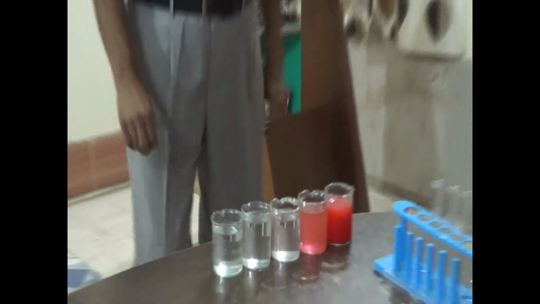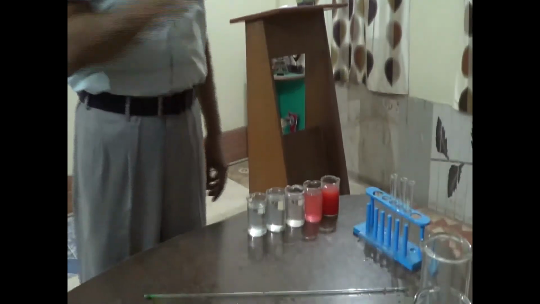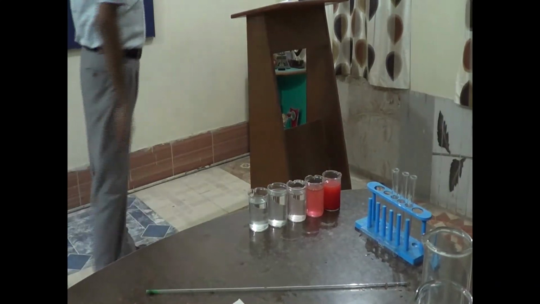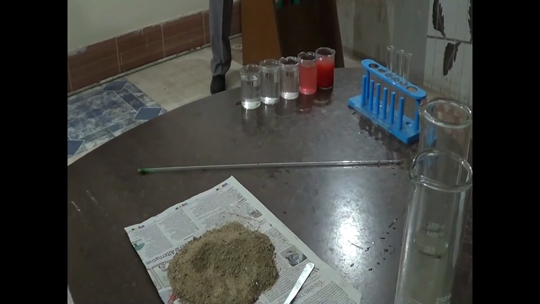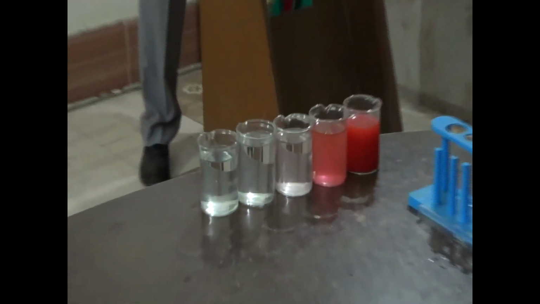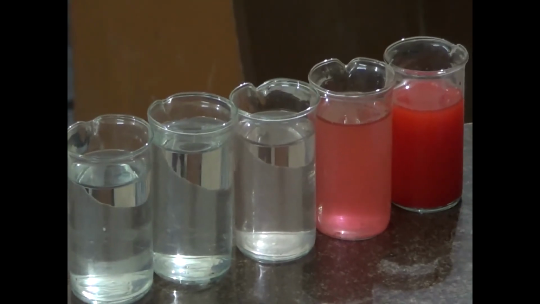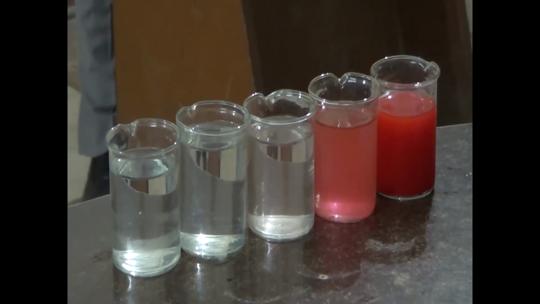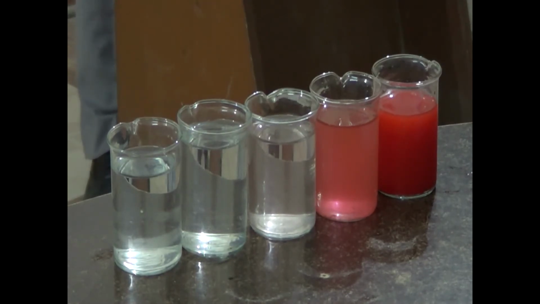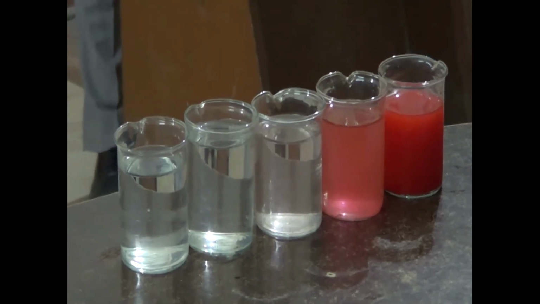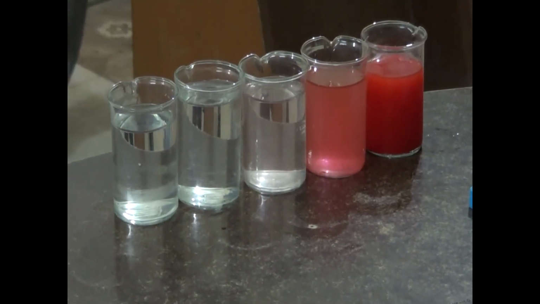It shows that the particles of matter are very small and continue to divide and divide as we go for further dilution. Now we can discuss that there are millions of tiny particles in just one crystal of potassium permanganate, which keep on dividing into smaller and smaller particles.